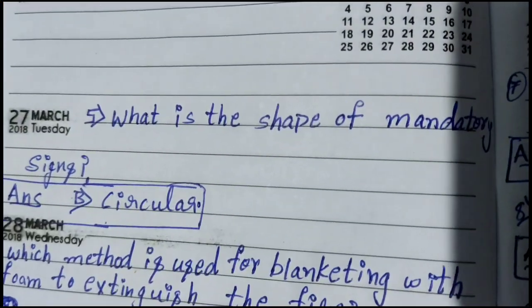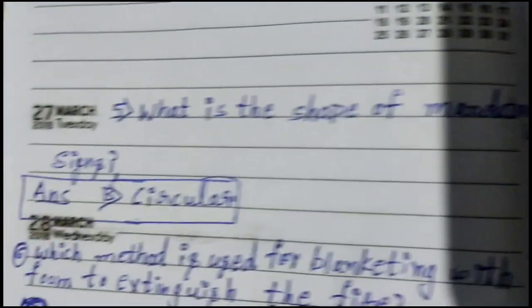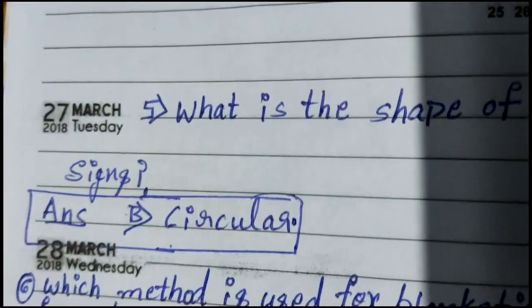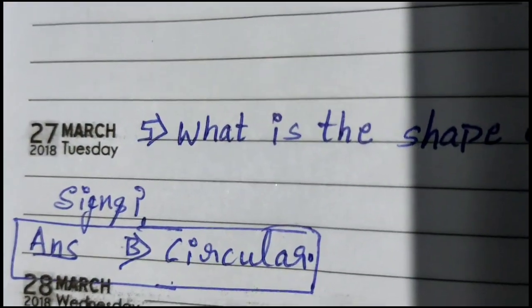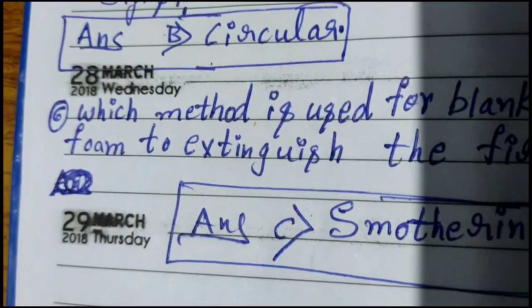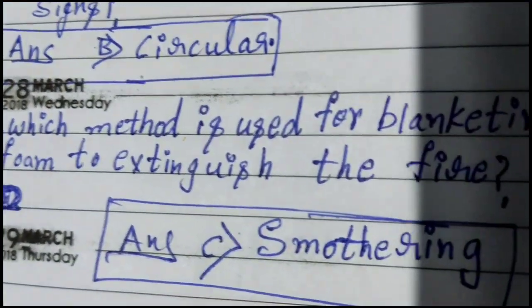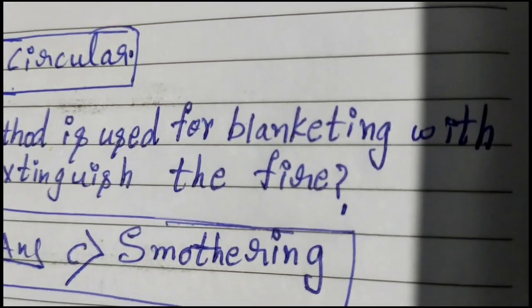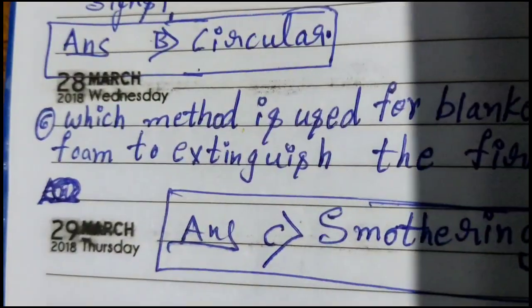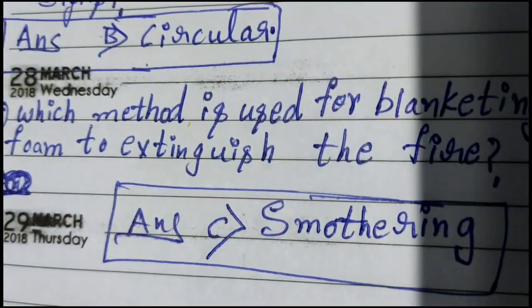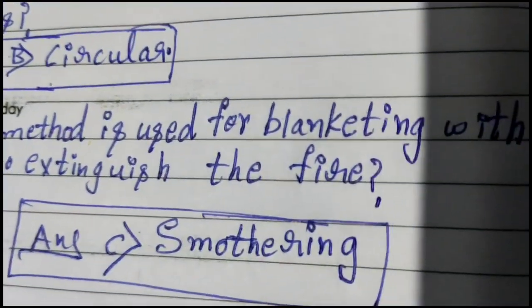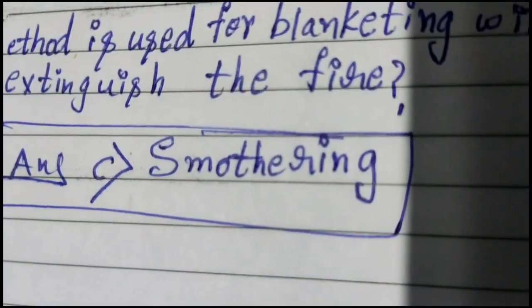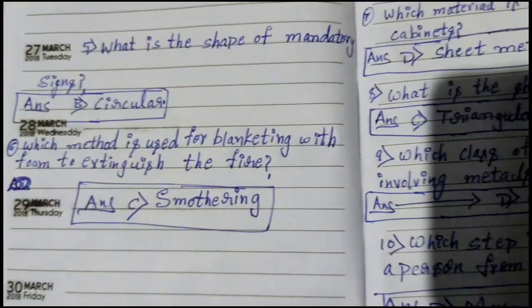Fifth question. What is the shape of mandatory signs? The answer is B, circular. Sixth question. Which method is used for blanketing with foam to extinguish the fire? The answer is smothering.